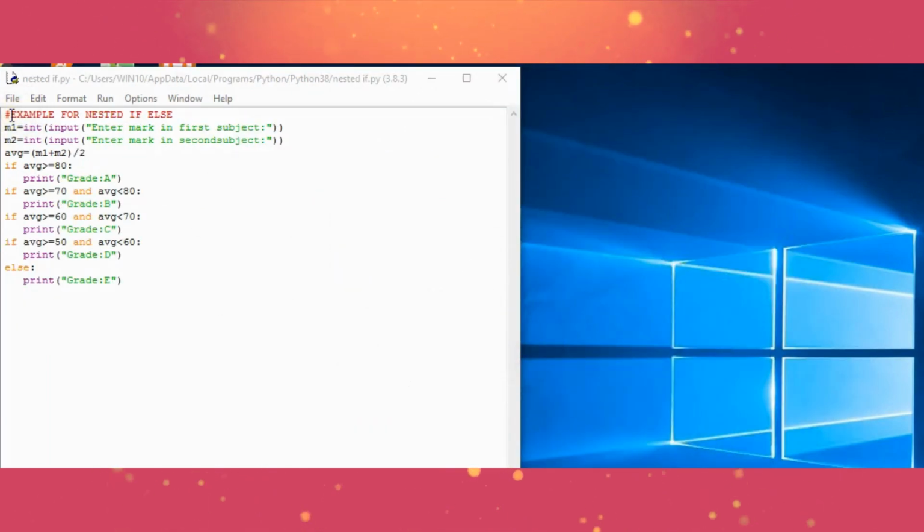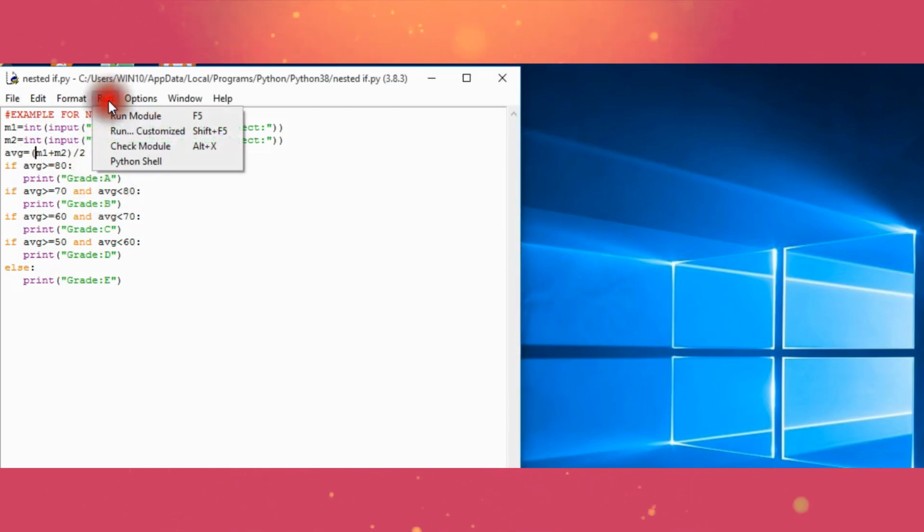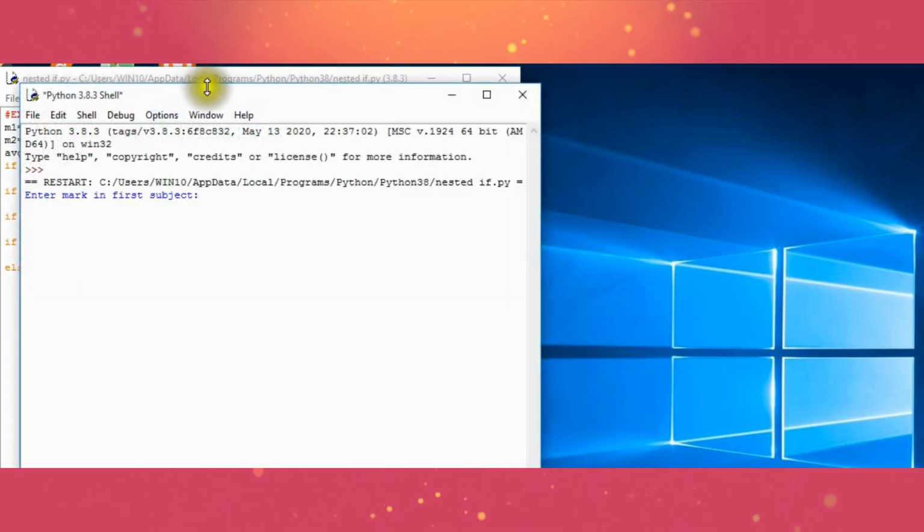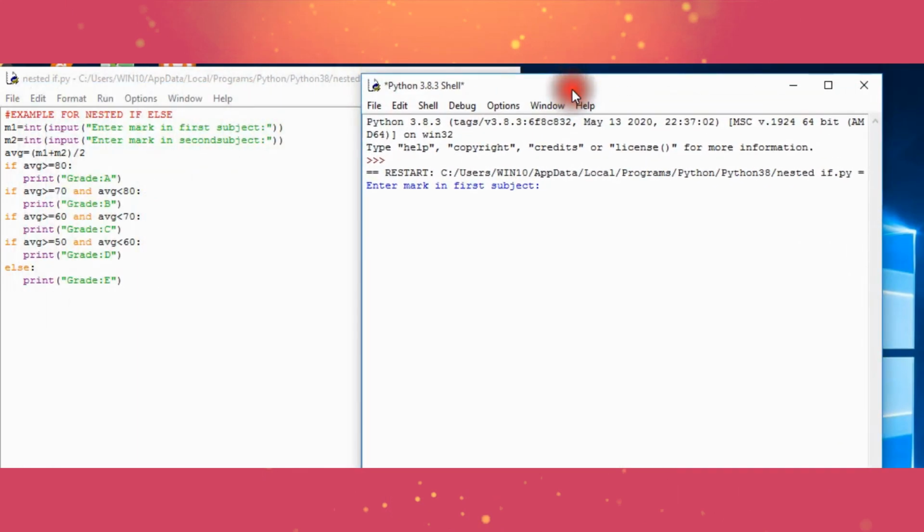Now I am going to explain nested if else. Here I am getting 2 marks and finding average. According to average, I am going to print grade. Okay, I am going to run it. Run module. Then I am going to give 2 values. First subject as 34 and another subject as 78. Then it begins to find average. According to average, it gives a grade as D. That is average greater than or equal to 50 and average less than 60. So I am getting D grade.